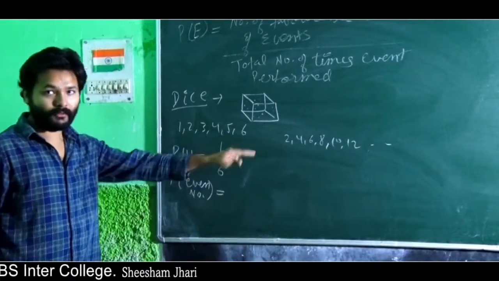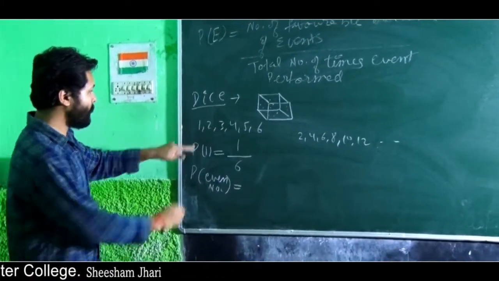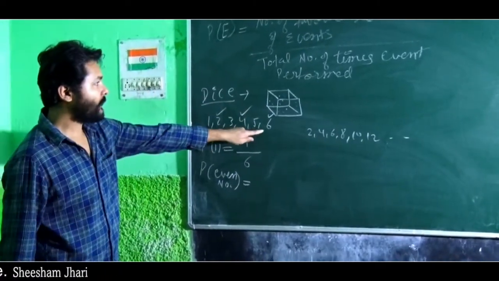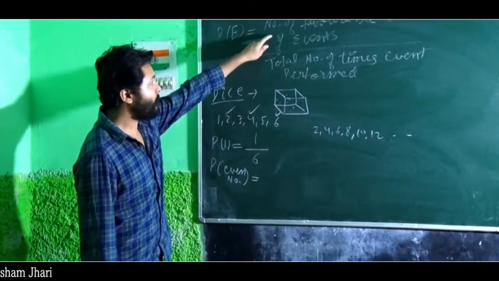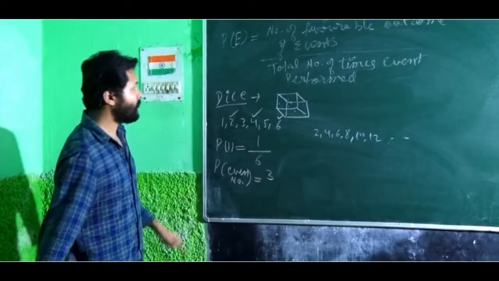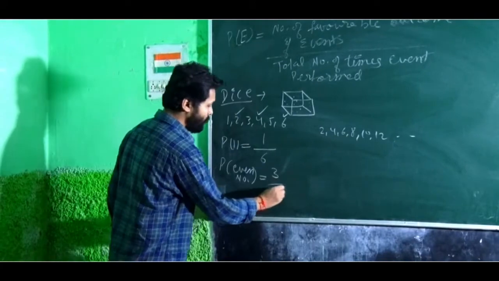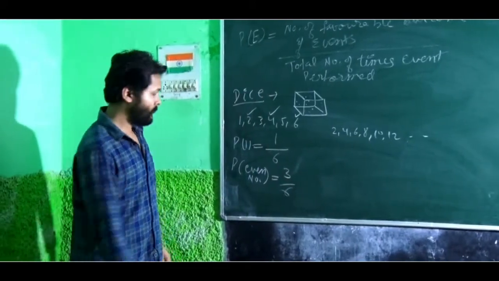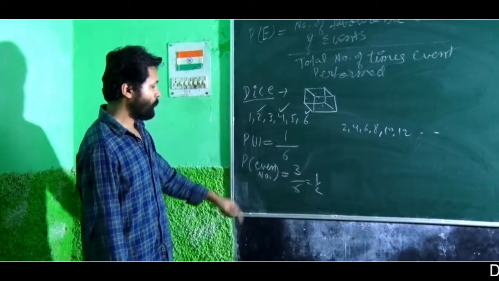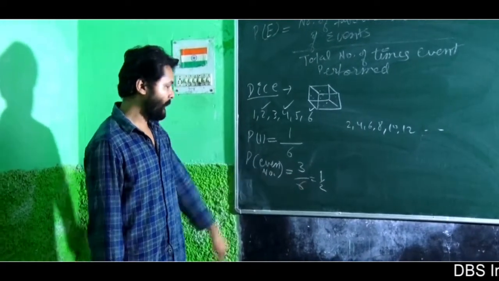In the dice, the even numbers are 2, 4 and 6. So the favorable number of outcomes is 3, and the total number of outcomes, as you already know, is 6. So it will be 1 by 2. The probability of getting an even number is 1 by 2.